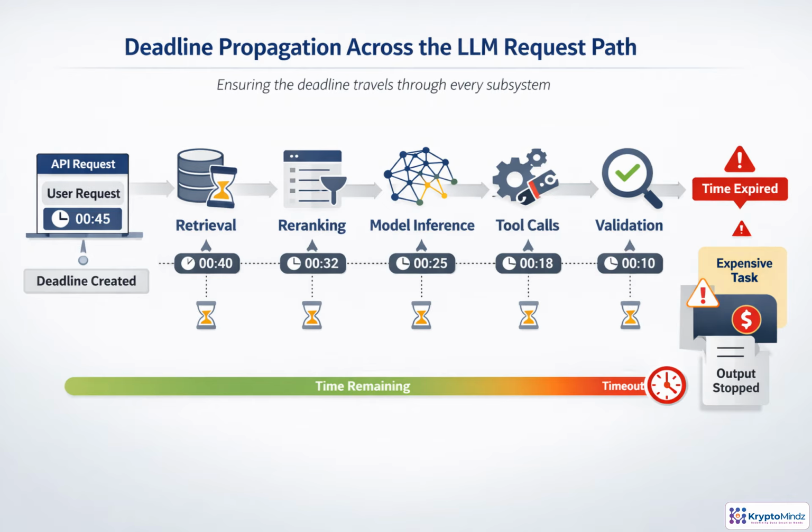A timeout is not just an API gateway setting. It is request context. When the request enters the system, create a deadline from the product SLO, then pass it into retrieval, re-ranking, inference, tools, validation, and persistence. Each component should ask how much time is left before starting costly work. If only 10 milliseconds remain, launching another model call or database write is waste. This prevents zombie work, protects capacity, and keeps downstream systems from spending money after the user has already given up.